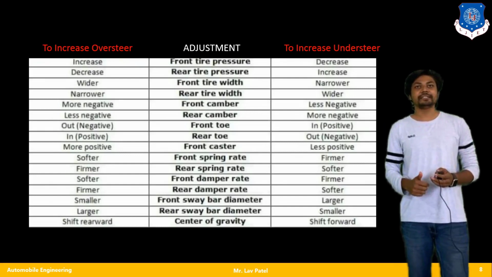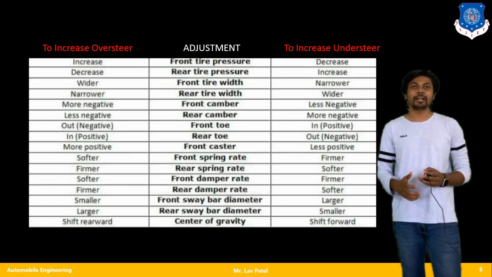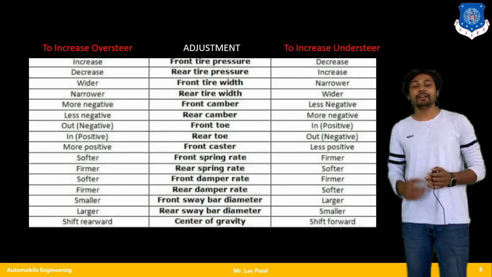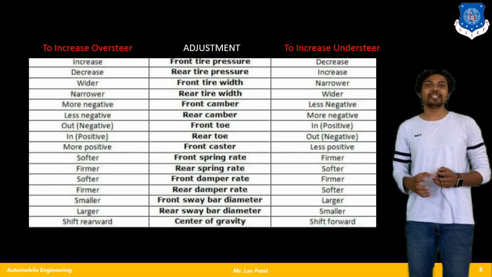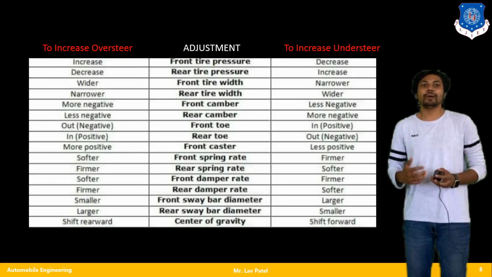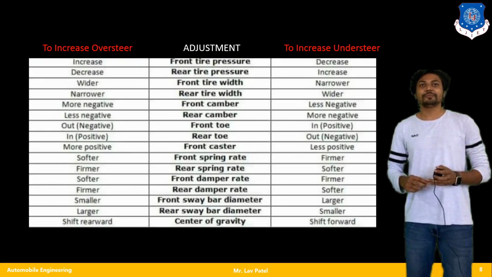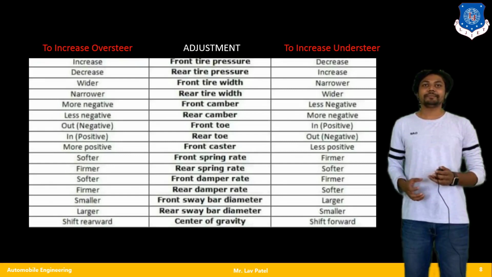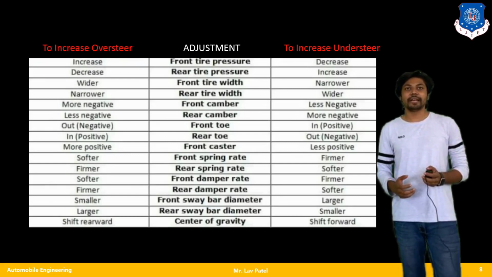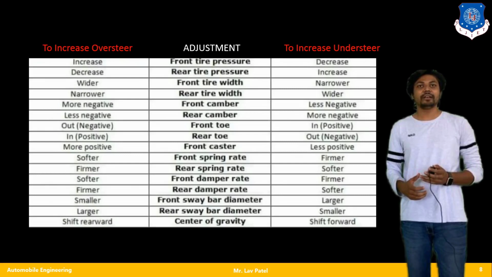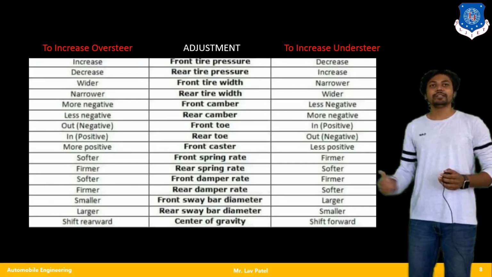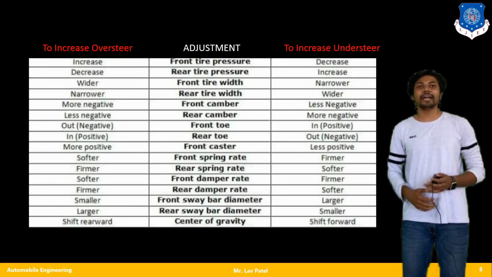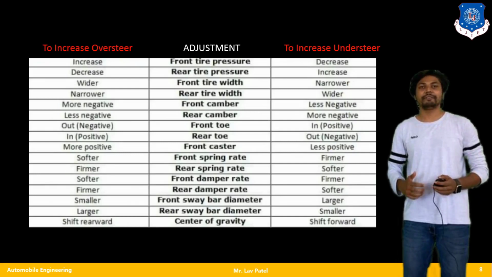Again, camber is there, toe in, toe out. So front toe, rear toe, caster effect is there. So front caster is there. Even spring rate and suspension parameters we also have to consider to eliminate such effects, like spring rates and damper rate. Also, there are different components like sway bar diameter or center of gravity of the vehicle. So these are the number of parameters I have to adjust to overcome my oversteer and understeering effects.